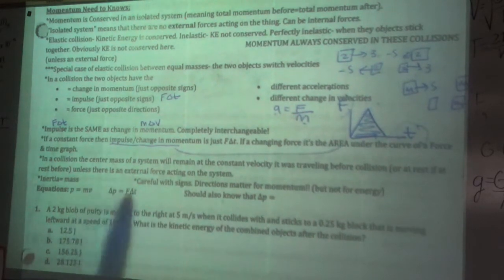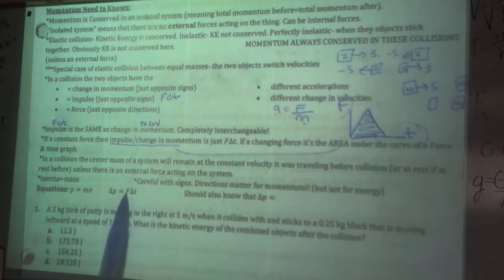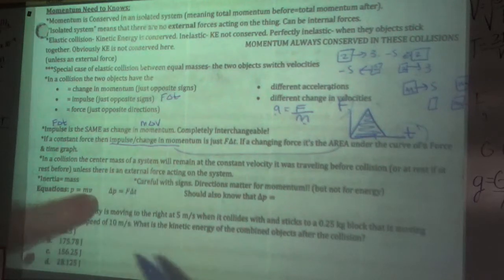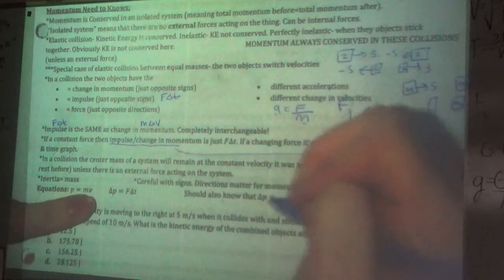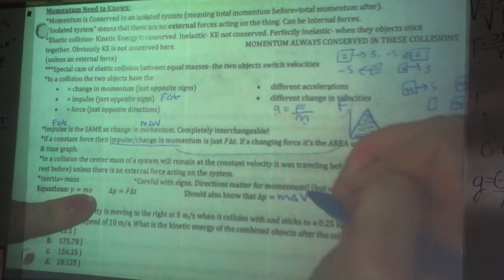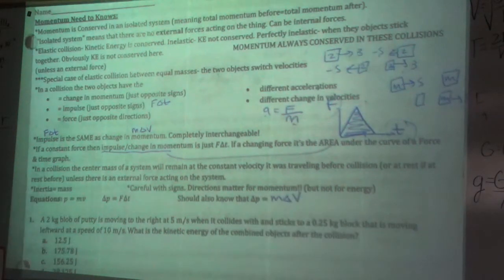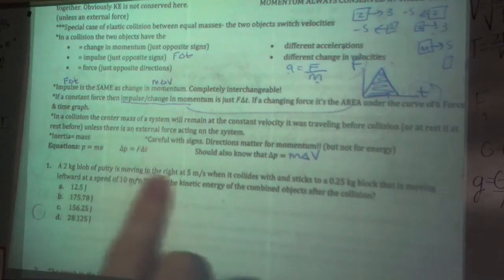Alright, our equations. These two are our given equations: p equals mv, and change in momentum equals F change in time. But you should also know, and you basically take this equation, the momentum is mass times velocity, so the change in momentum is just mass times change in velocity. Why it's not delta mv is because your mass isn't changing, it's velocity that's changing, which causes the momentum to change.